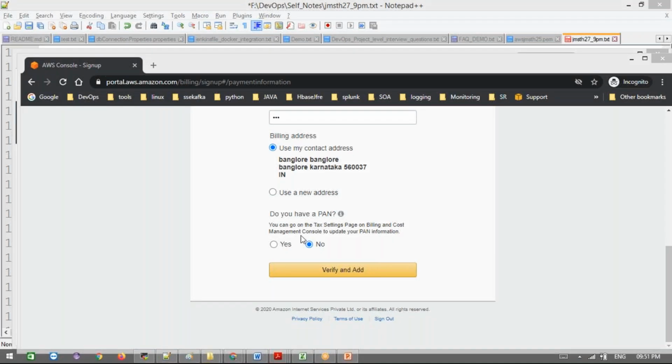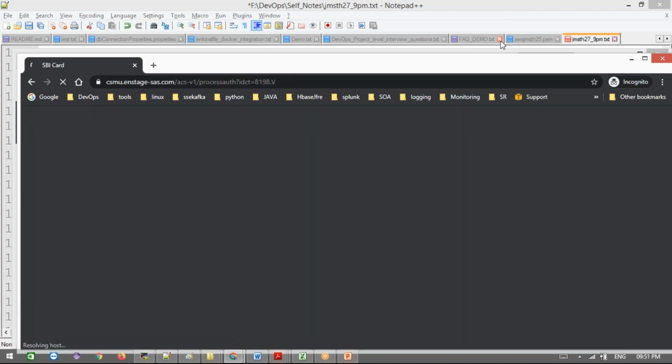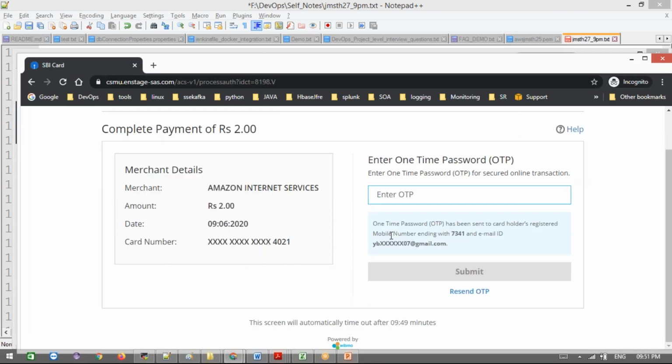Now once it is done, you can verify and add it. We'll get an OTP and they deduct 2 rupees for this.